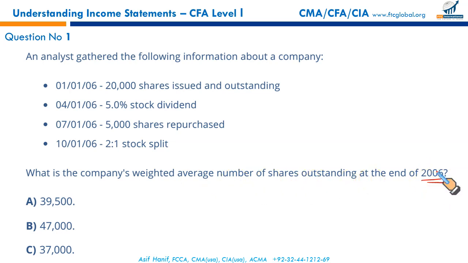Now, first of all, these 20,000 shares have been outstanding throughout the year, so they must be given the full weight. Stock dividends, 2,000 times 5%, that will be 1,000. Stock dividends, even if they were given on 4th of January or maybe 1st of April, whatever it could be, are treated in reverse order. So they will be given the full weight, 1,000. Whole year, 12 by 12.